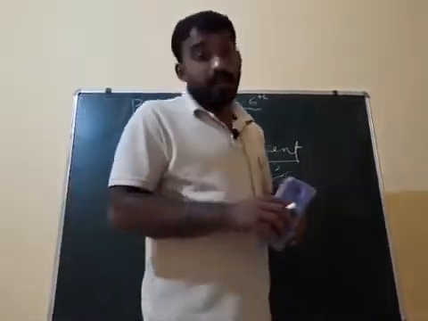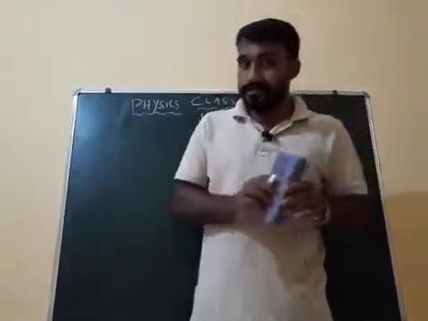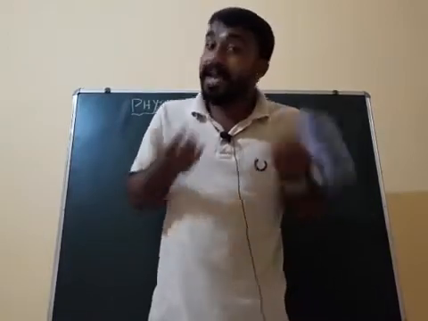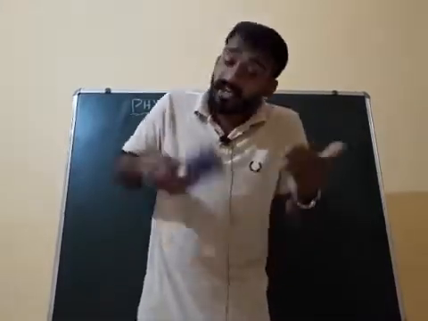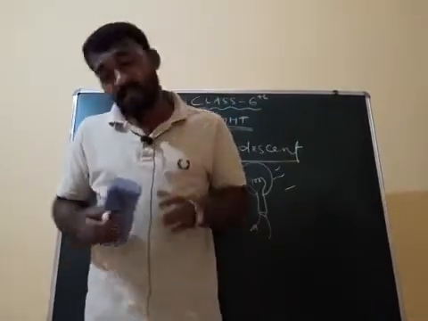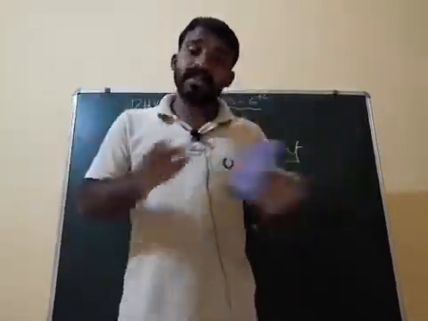Halogen lamps are also there, which contain iodine, because the halogen family contains fluorine, chlorine, iodine. These are the elements found in the halogen group of the periodic table.